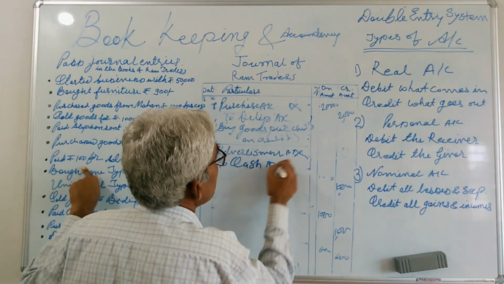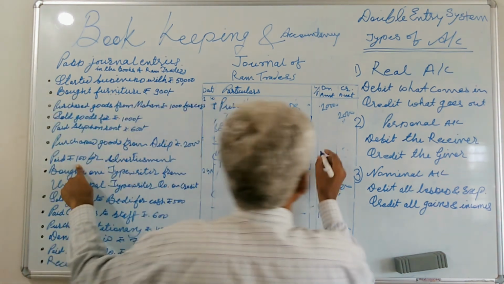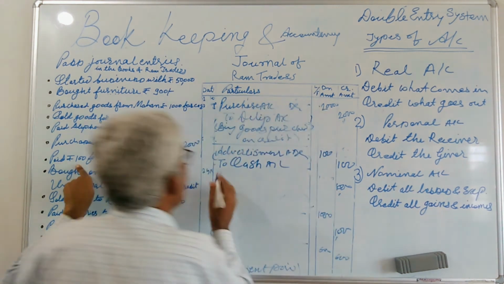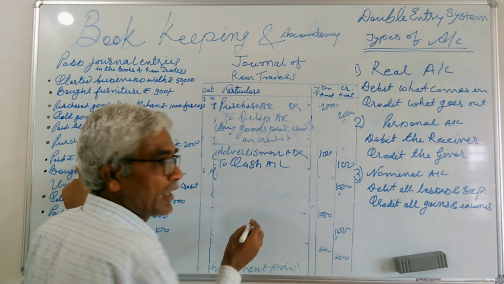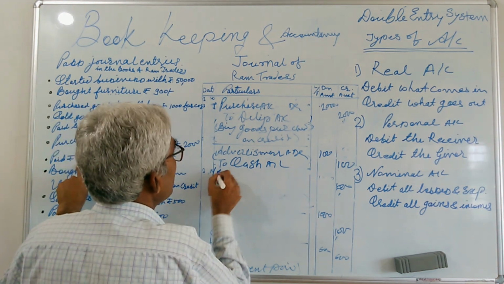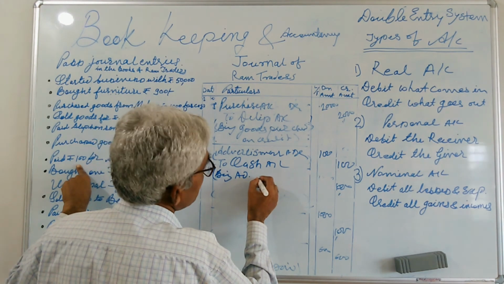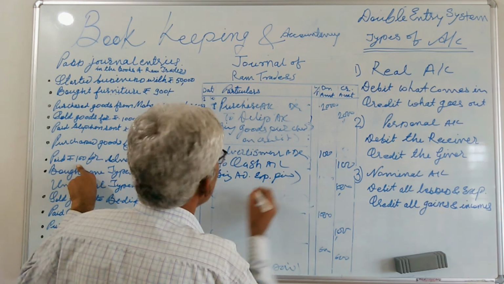Cash account. Put the amount in the debit column, that is 100, and in the credit side, and put an explanation, that is the narration, being advertisement expense paid. Very simple.